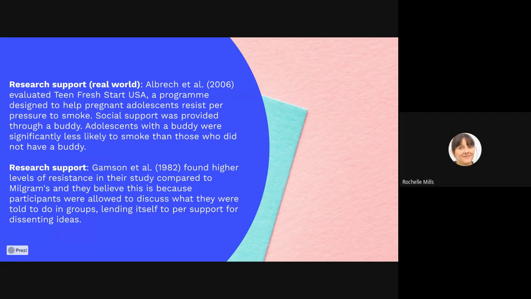They had a buddy who was their social support, and they found that adolescents who had a buddy were less likely to smoke than those who didn't. So if you've got social support, you're less likely to conform to your peers, and you're more able to resist that pressure.